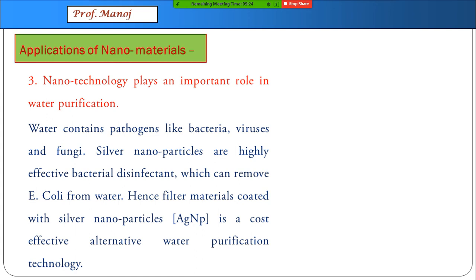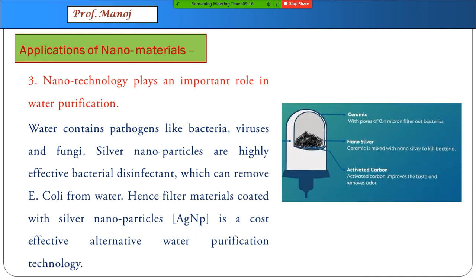Quite a recent application which comes in our daily life is in water purification. They have now made silver nanoparticles which are present in our modern water purifiers, and this nano silver can kill lots of types of bacteria and different bacterial disinfectants.